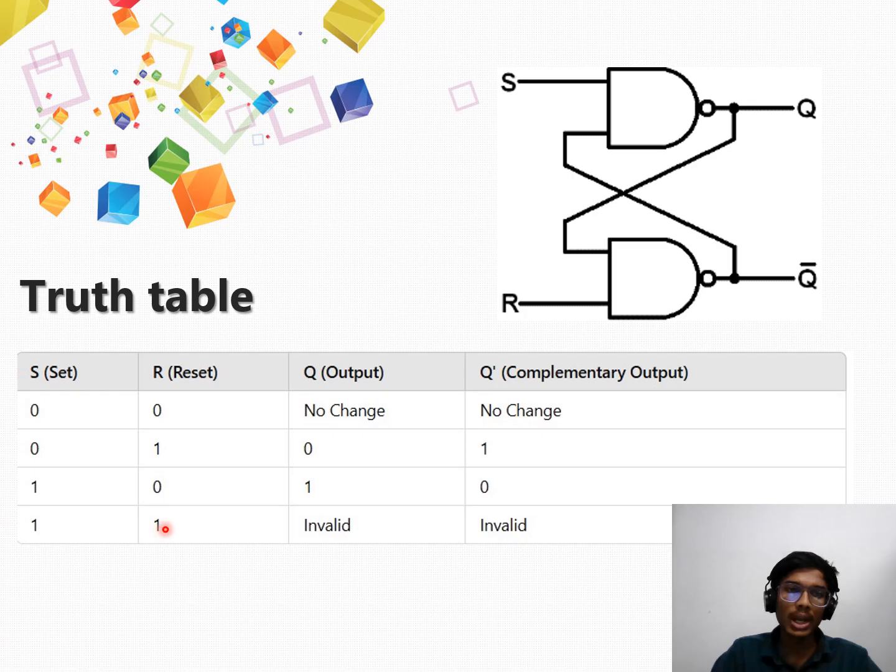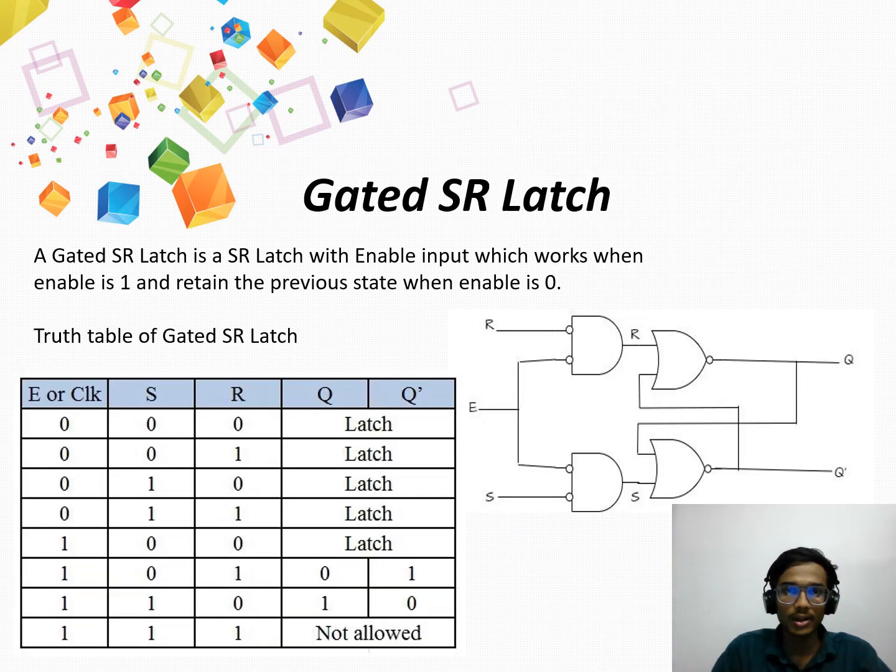When S is 1 and R is 1, it becomes the forbidden or invalid state. S and R cannot both be 1 simultaneously because it is invalid. We cannot judge what output it will produce. Okay, next let's move on.